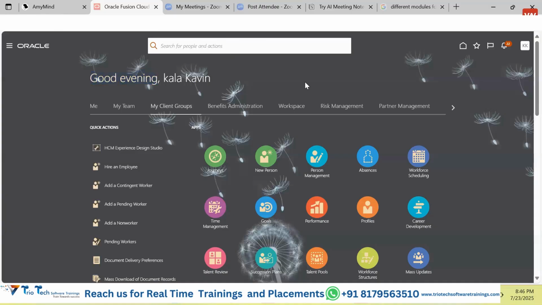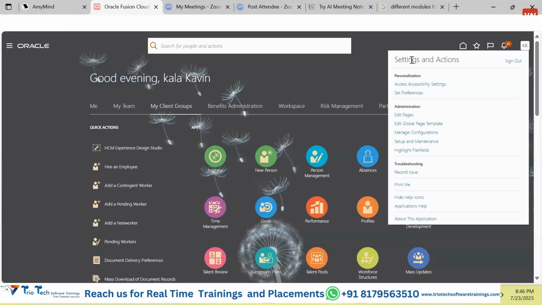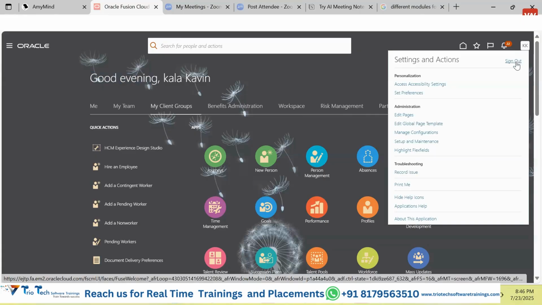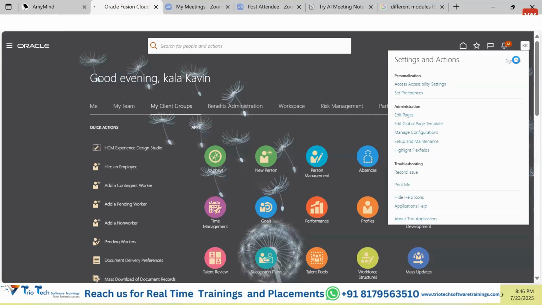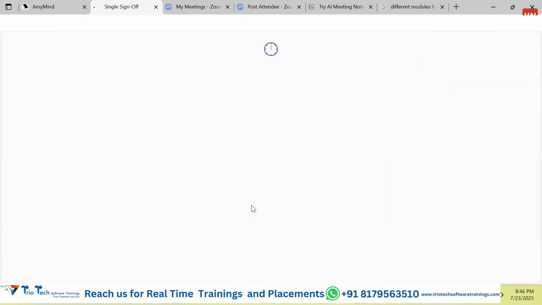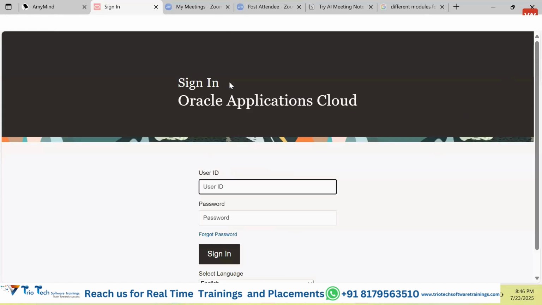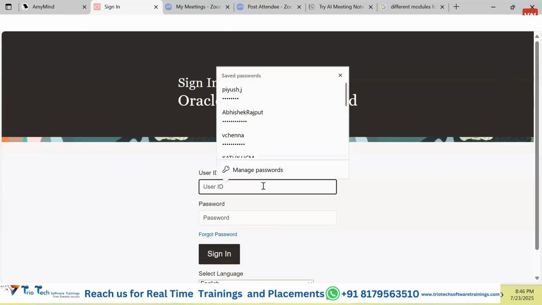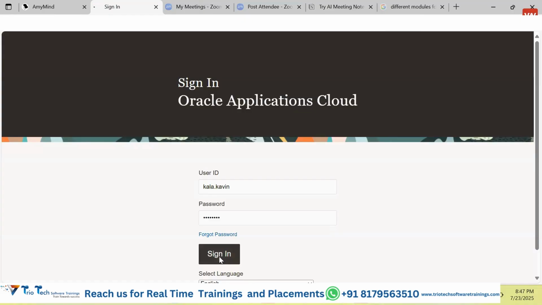For the person who has logged in, you see here there is a button. In this button, guys, there are certain settings about this particular software. As a person who has logged in, in case you want to log out, you can click on this to log out from the application. Like suppose I want to log out, I can click on this and the application will be logged out. We can click on confirm and this will take me out of the application. Again, if we want to log in, we click on sign in and we will be able to log in to the application again.